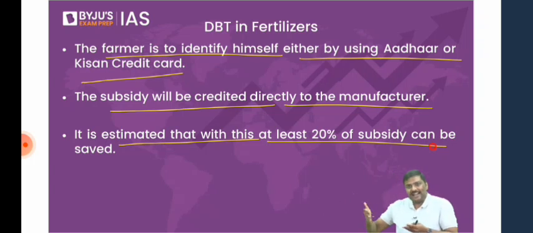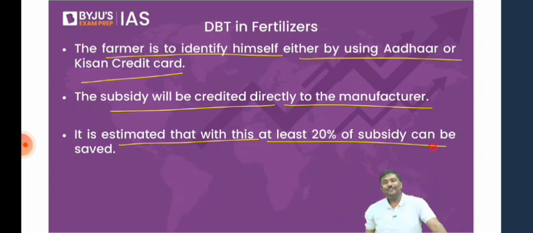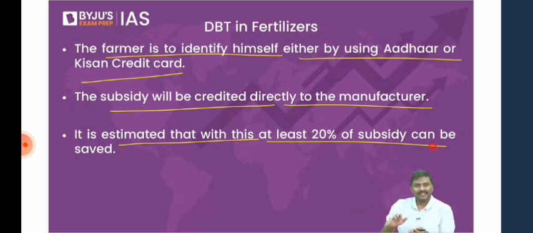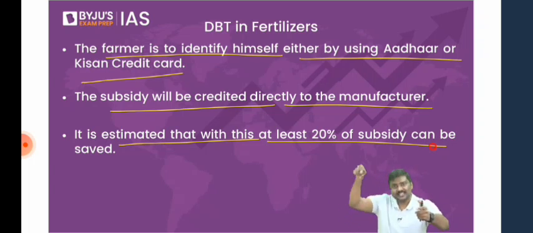If I simply take the land record, you are the owner, and if the government transfers the fertilizer subsidy into your account, will you give it to me? You will not give it. You'll simply keep it and enjoy. So there are a lot of issues in terms of identification, transfer, etcetera. That's the reason under DBT in fertilizer, even today, the Government of India provides the fertilizer subsidy to the manufacturer and ensures that the manufacturer sells the fertilizer at subsidized prices to the farmers.